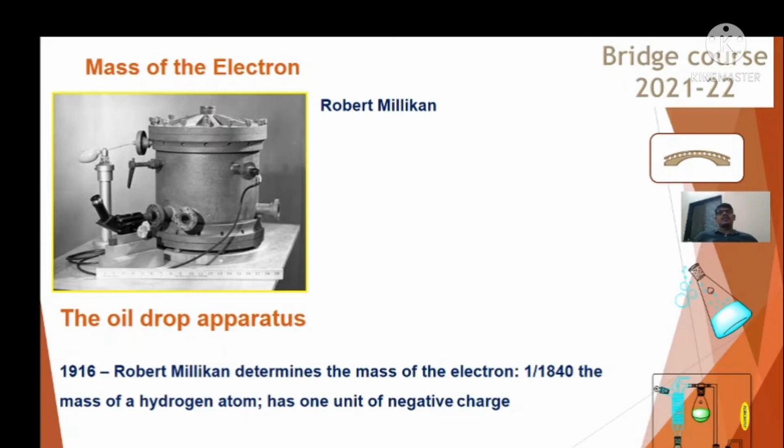given by the cathode ray experiment of J.J. Thomson, and then he discovered the electrons, and we have seen how to calculate the mass of the electron by the oil drop method of Robert Millikan. And then after this, we are going to see the nuclear model of the atom.